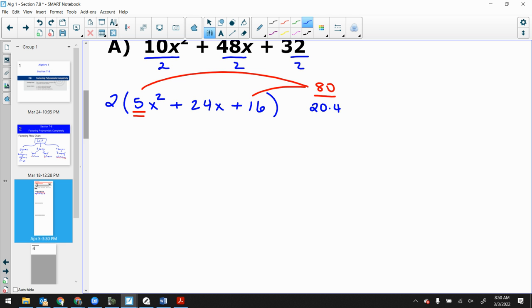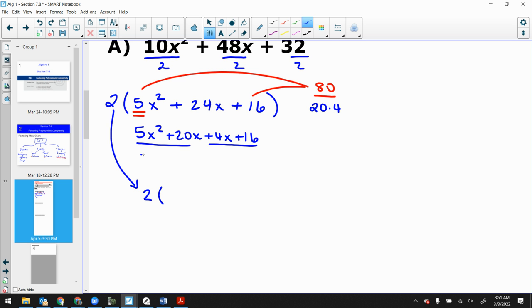Now, what do we do with this 2 out front? You just slide it down like the -1? Exactly. We take this and go whoop, whoop, whoop, just like we did with the -1. It acts the same way. And now we factor like we always have. 5x squared plus 20x plus 4x plus 16. Factor by grouping.